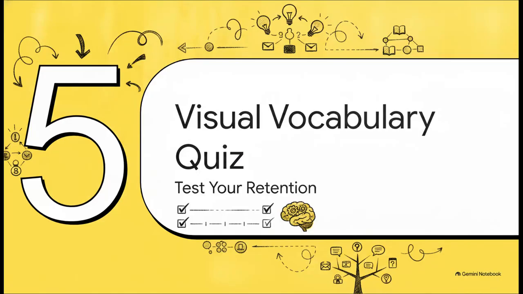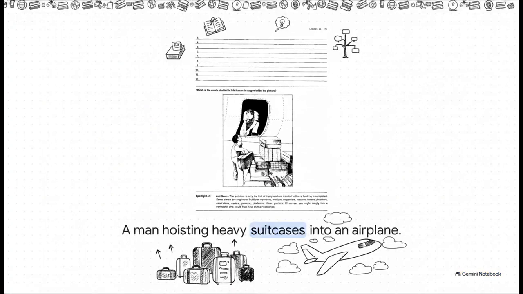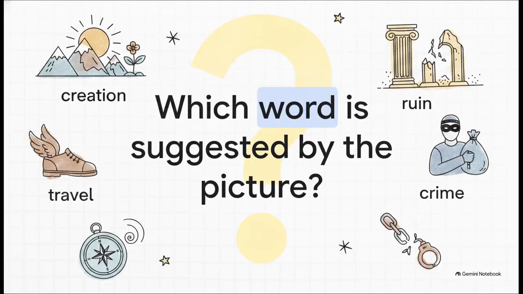Section 5. The Visual Vocabulary Quiz. Test your retention. We've covered the concepts, so now let's see if you can instantly apply what you've just learned. Take a close look at this cartoon pulled straight from our source workbook at the end of Lesson 25. We see a man on the ground hoisting heavy, stacked suitcases up to another man waiting inside the open doorway of an airplane. I want you to think about it for a second.